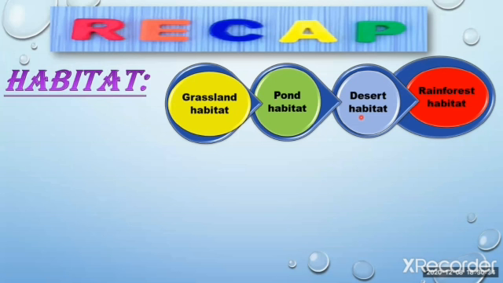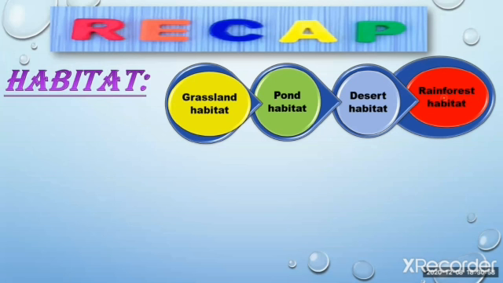Moving towards the last but not the least, the rainforest habitat. As the name indicates, it is always wet. And why is it always wet, class? Because the forest receives rain the whole year.